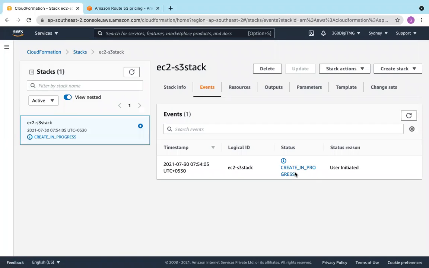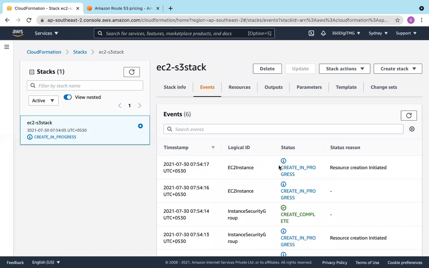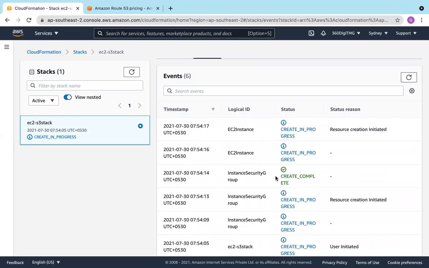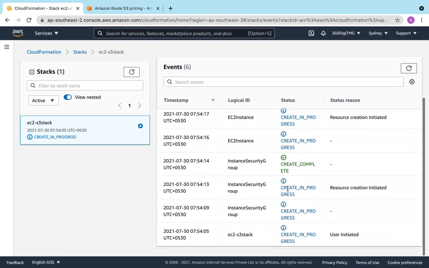So create in progress. It takes some time. So now see, security group creation has been done, and then instance security group creation in progress again. Now EC2 S3 stack creation in progress.